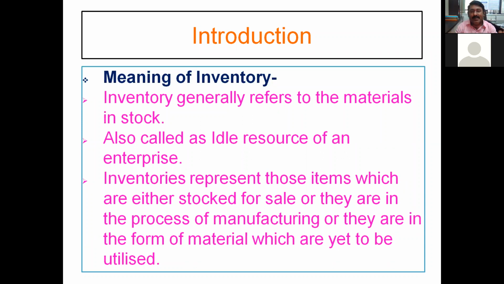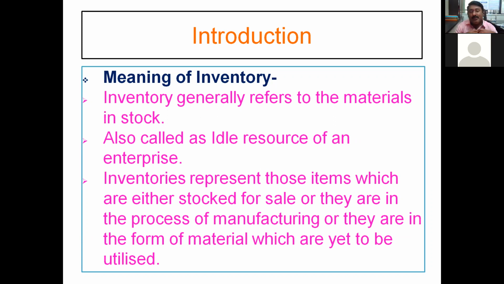Idle, waiting for processing. There are broadly three types. Raw material that is required to be processed, raw material inventory. In process inventory, it is neither raw nor finished. So 5 operations are completed, still 4 more operations, and then assembly will be there, and then we will call it a finished product. So it is neither in the raw stage nor in the finished stage. This is in process inventory, waiting for one or many of the operations required to be performed, followed by quality checks, then painting operation and assembly. So it is an idle resource of the enterprise.